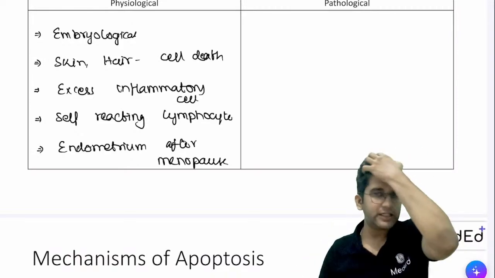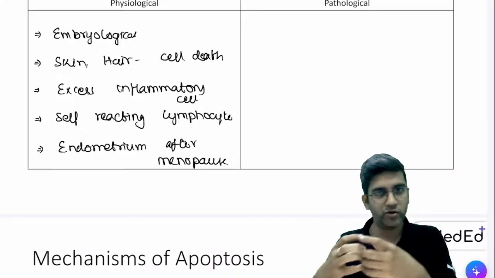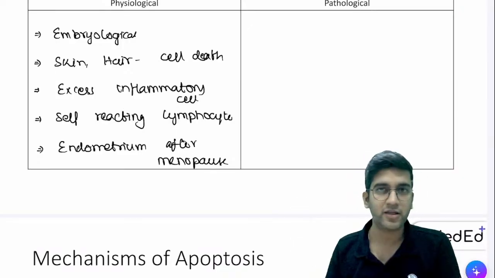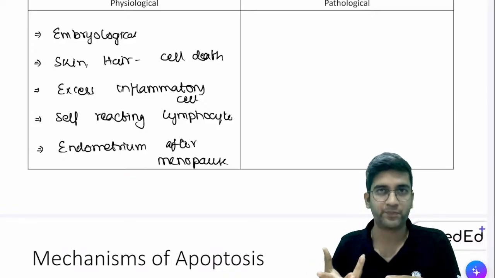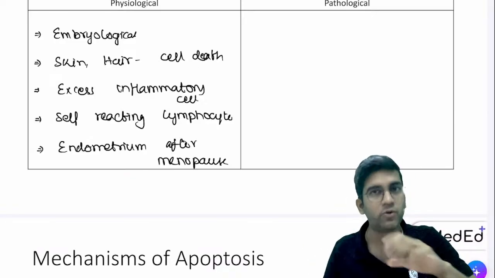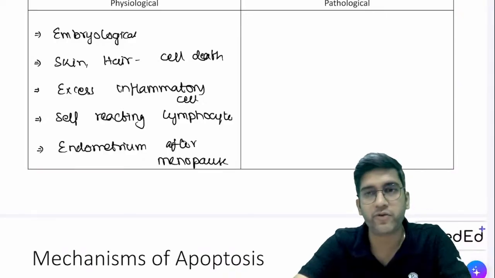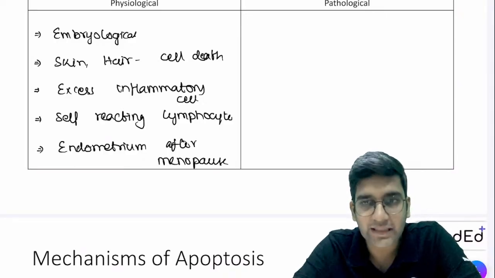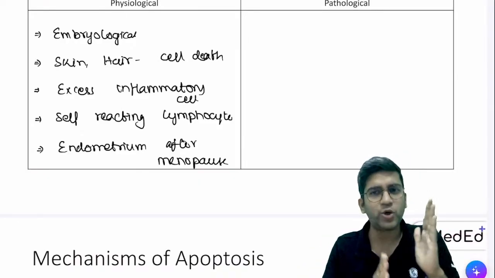Self-reacting lymphocytes means when I develop as an embryo to a fetus, child and an adult, there are few lymphocytes which will consider my own cell as foreign. Those will be recognized by the thymus, and the thymus will remove them or kill them. If they don't kill them, my body will have autoimmune reactions, right? We read that in atrophy. Perfect. Now tell me, what is the difference between atrophy and apoptosis?